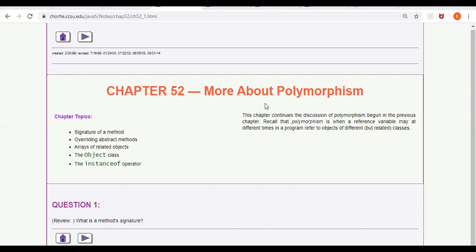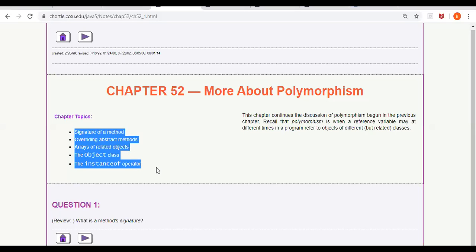And then we'll be discussing how to create array of objects. So far we have created only individual objects. So here we'll be discussing how to create array of objects, and then once again some more details of the class object. And there is an operator in Java called instanceof operator. What is that operator? How does it work? So we'll try to discuss these things in today's session. Okay.